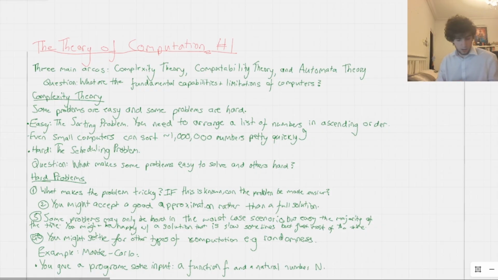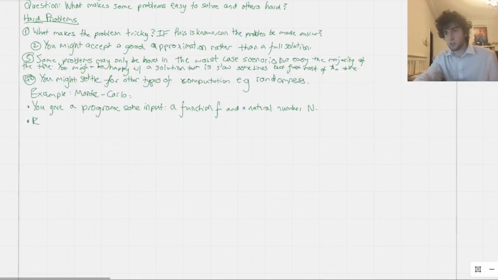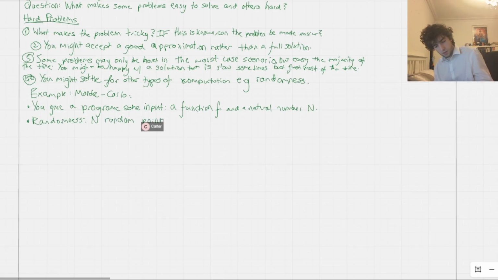Capital N. Okay? Now here's where the randomness comes in. Okay, so then randomness is used. Effectively, for your value of capital N which you gave the computer, N random points, let's say u1 all the way through to uN, are going to then be generated. U capital N are effectively generated with equal probability. Okay, so uniform distribution, generated with equal probability